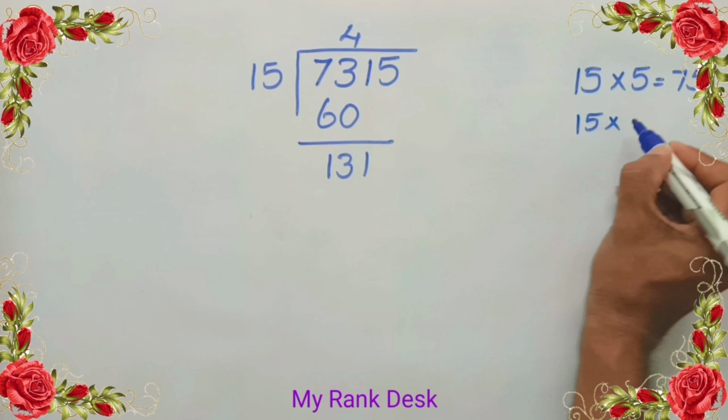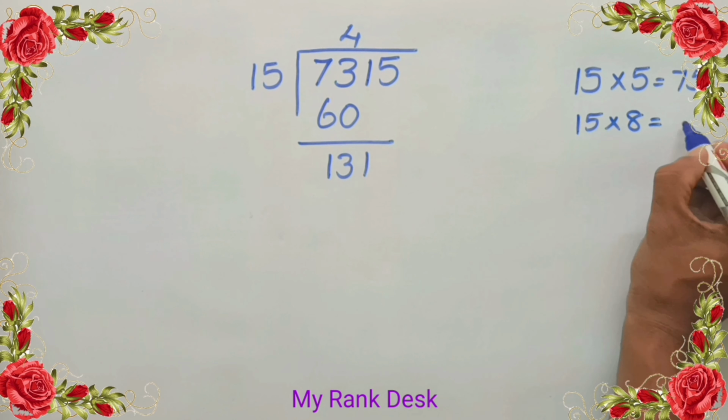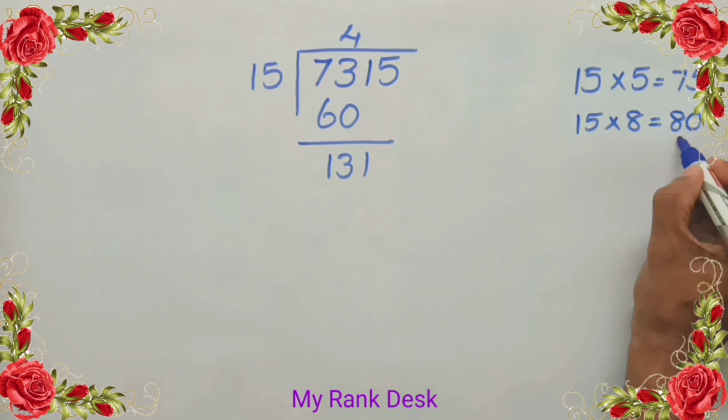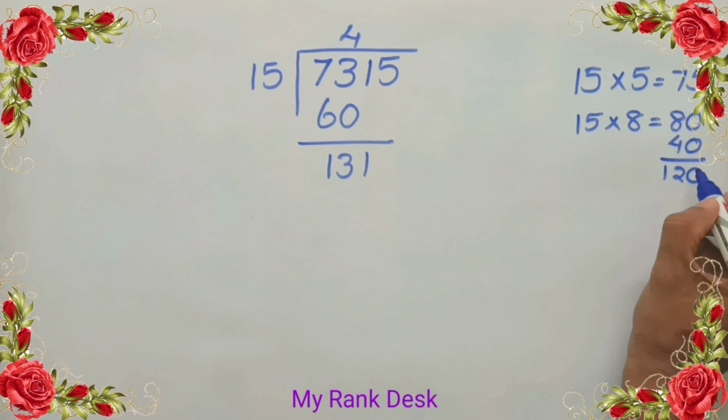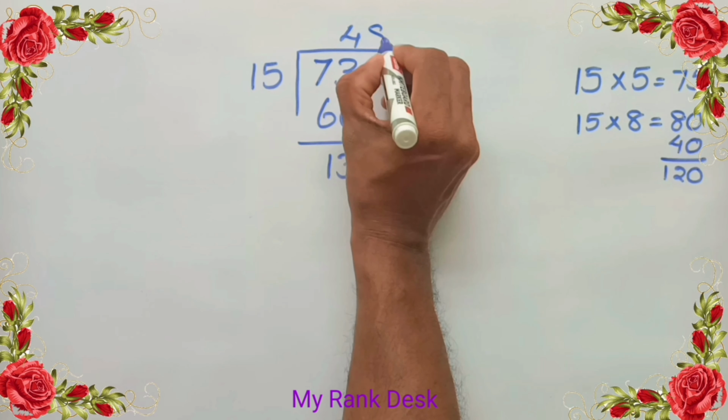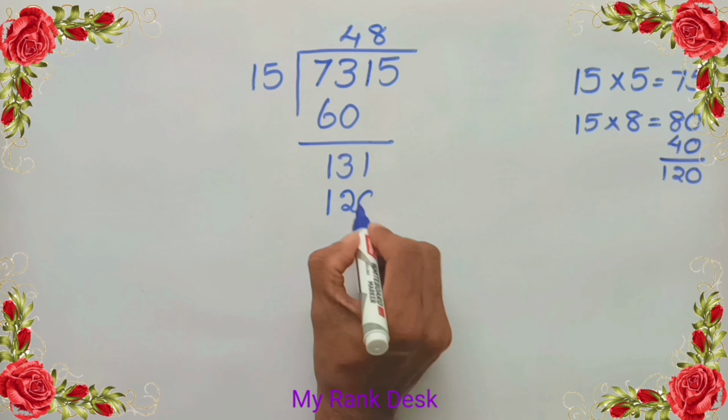Let's find 8 times 15. 8 into 10, 80, 5 into 8, 40. That is 120. 131 includes 15 8 times.